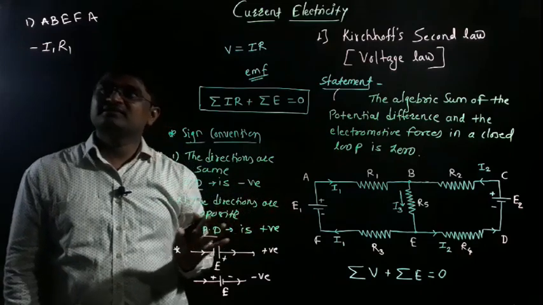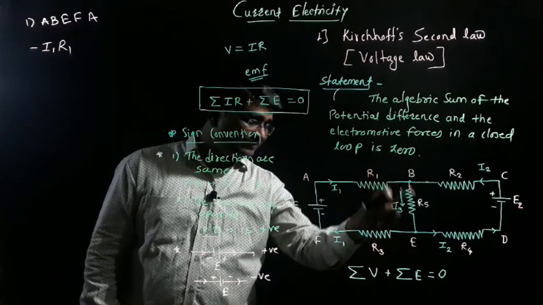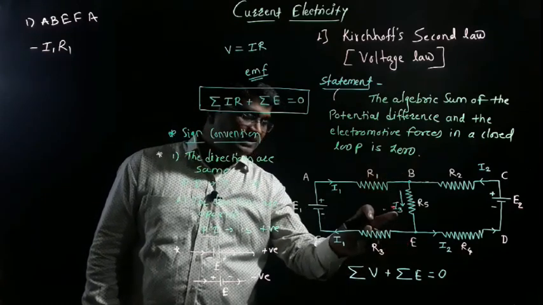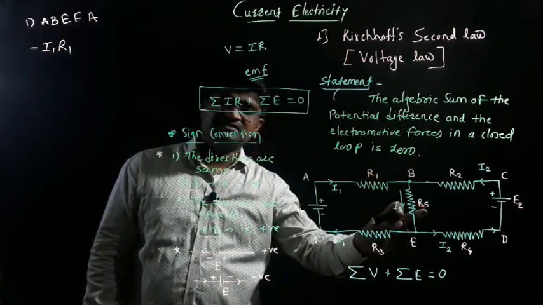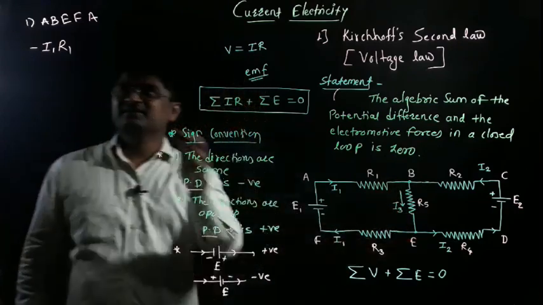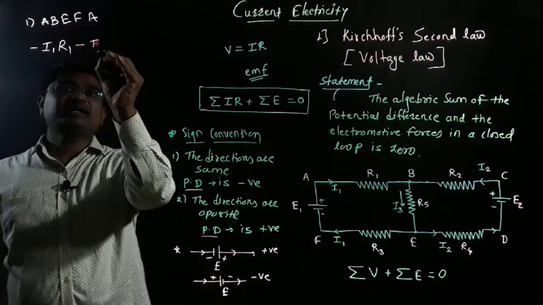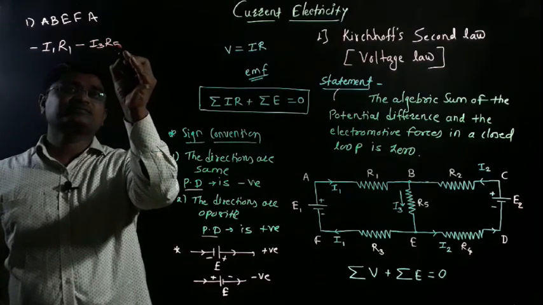Okay, B to E. When we are moving from B to E, the current is I3 and the resistance is R5. The direction of tracing is the same, so the potential difference is negative: negative I3 R5.